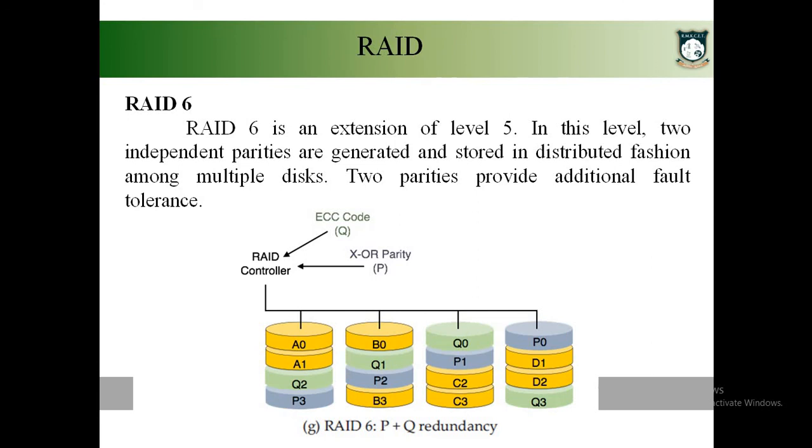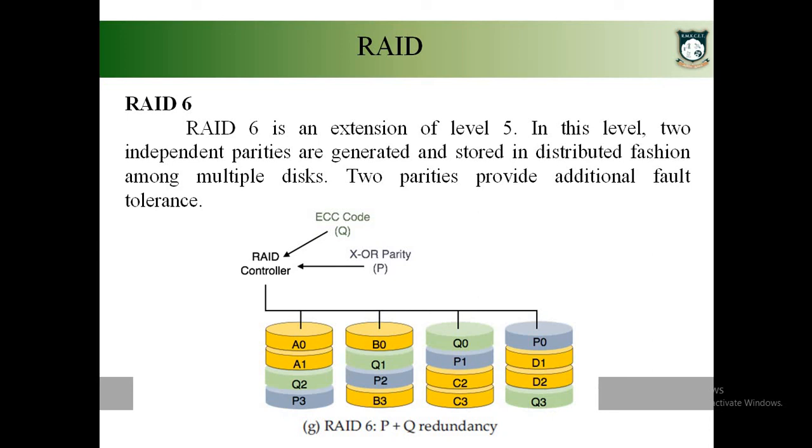The highlighting point about RAID level 6 is, it handles even 2 disk failures. The earlier levels, other than your RAID level 0, the other levels, will be handling only single disk failure. If you take RAID level 3 or 4 or 5, they can handle only single disk failure. But RAID level 6 can handle even if 2 disks fail. You can recover the data in case of RAID level 6.